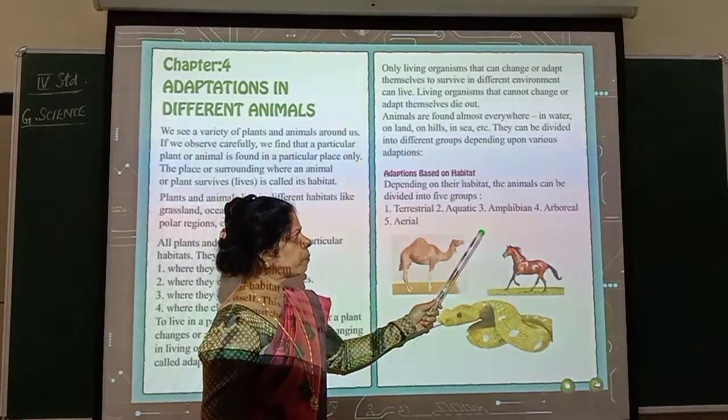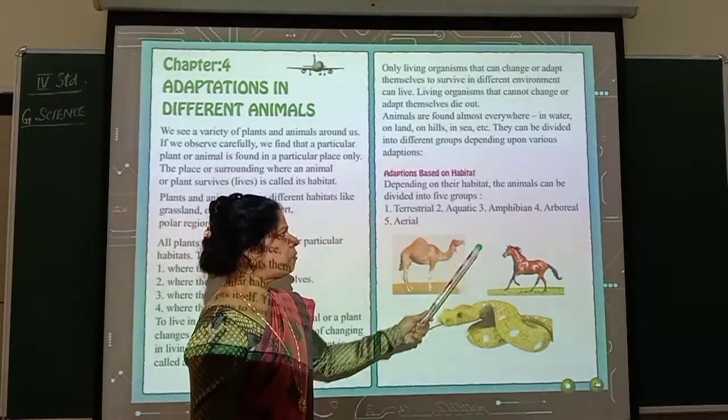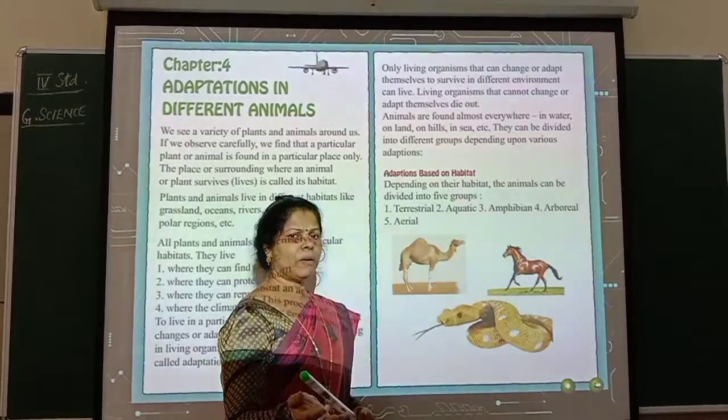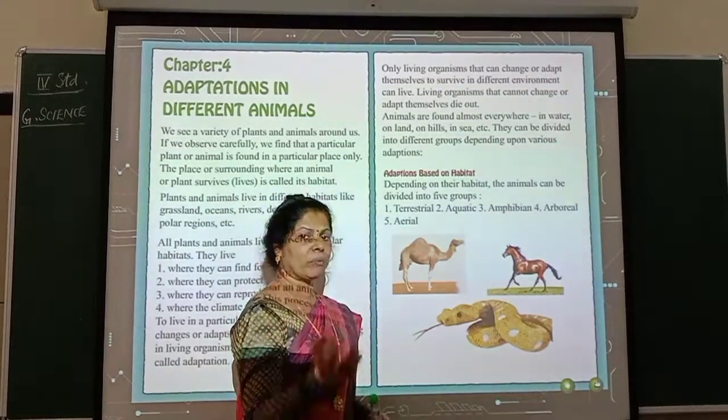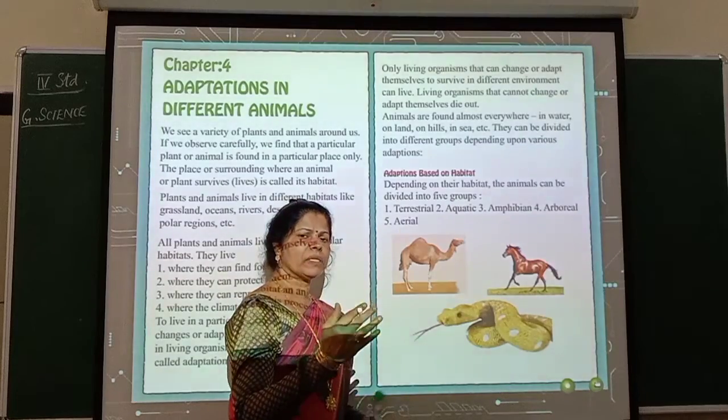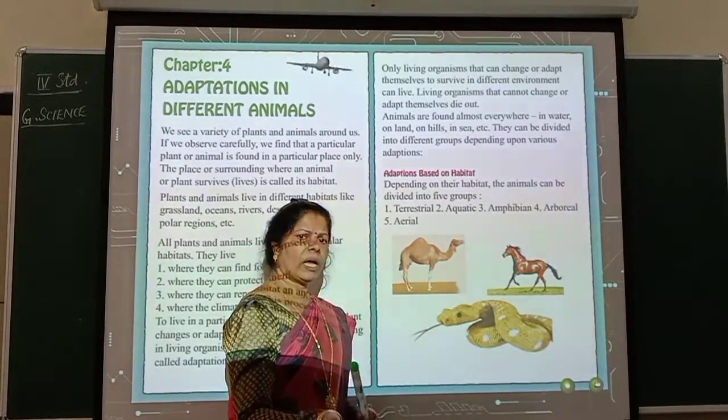Amphibians. Amphibians means what? Which can live both on land as well as in water. Land and water, both they can. Now for example, a duck you can see, a frog you can see. They live in water also, and they come out on land also.